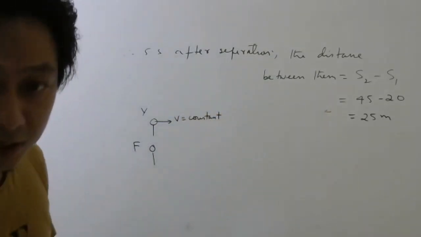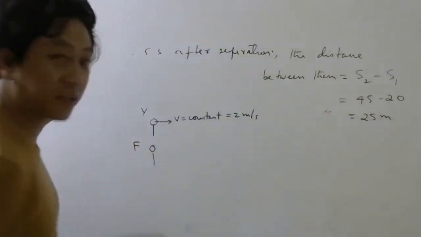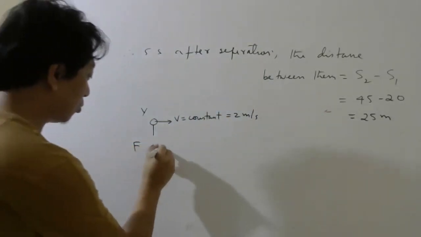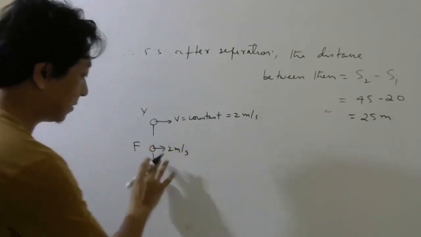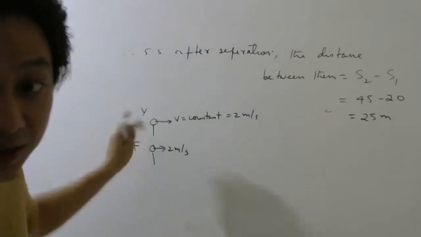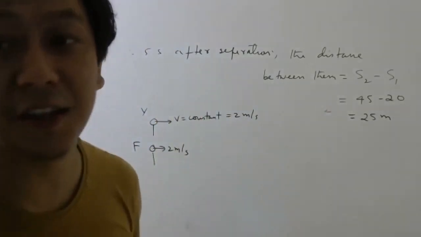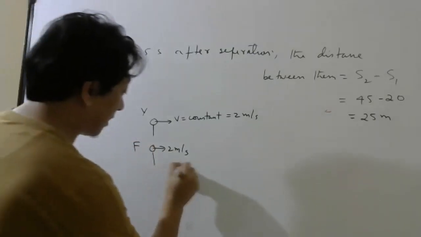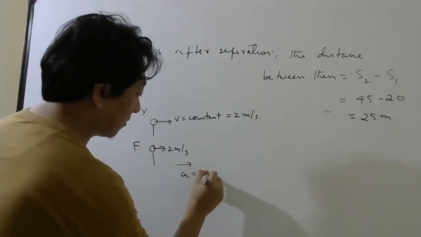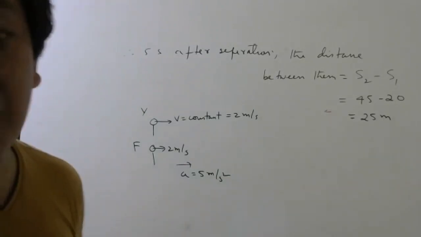You started with, let's say, 2 meters per second, constant velocity. He also has 2 meters per second right now. But you are moving with constant velocity, you don't have acceleration. But this person has acceleration, let's say 5 meters per second square. Then who will cover more distance in 5 seconds?